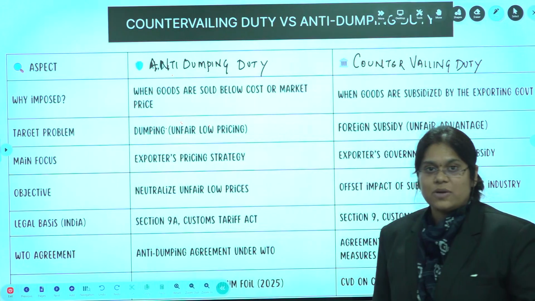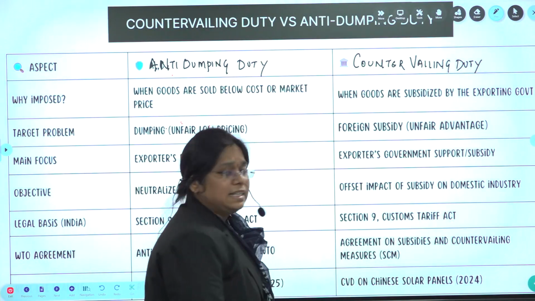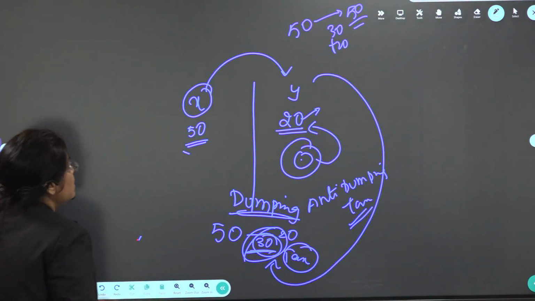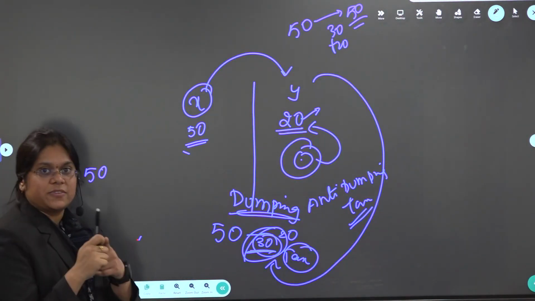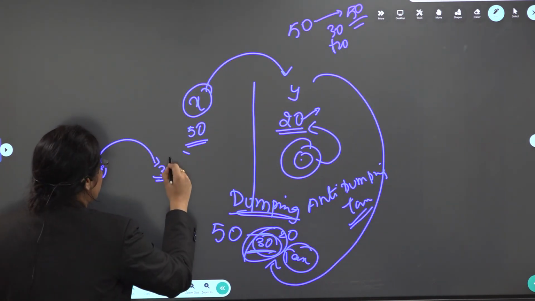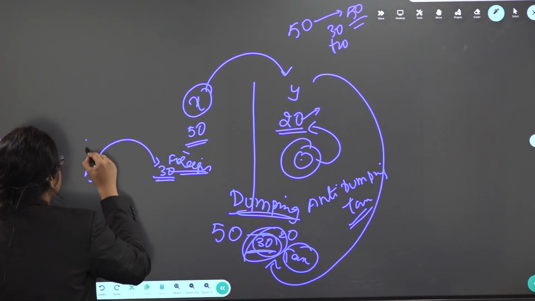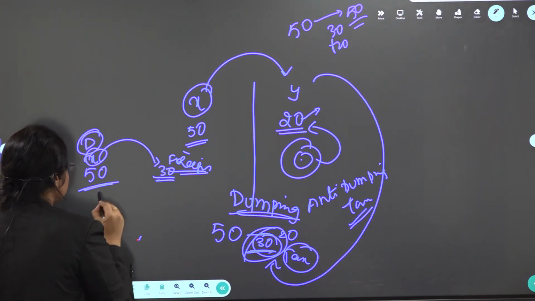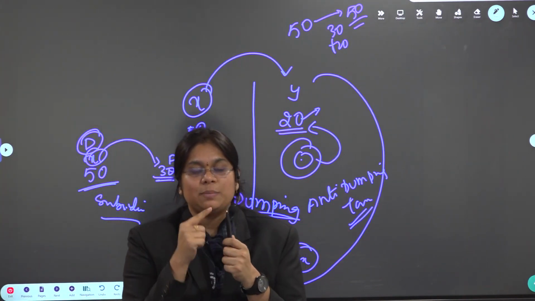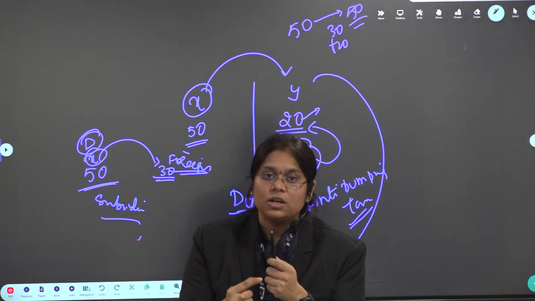Now next, as a value addition, let's see the comparison between countervailing duty and anti-dumping duty. Now what is countervailing duty? See, this pen costs 50 and I am dumping it for 30 rupees in the foreign market, right? Now another case: what if this X country gives subsidies? What if I give a subsidy for making this pen? The plastic cost will be reduced, right?